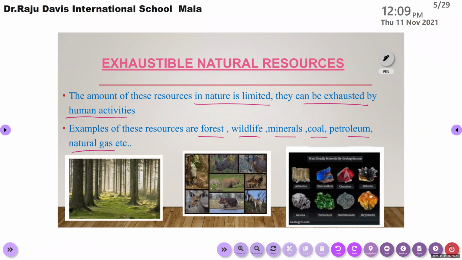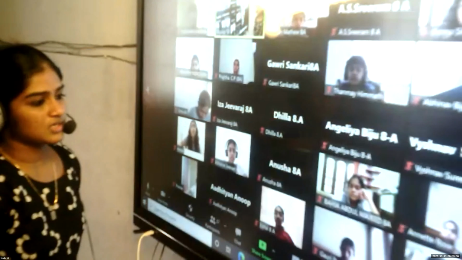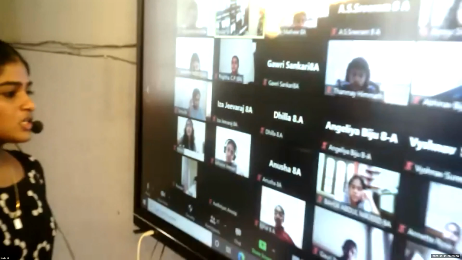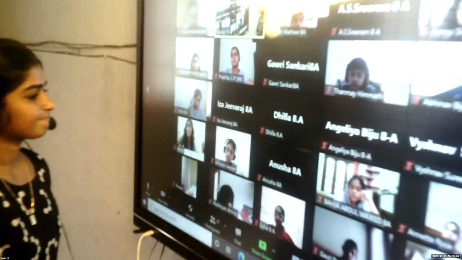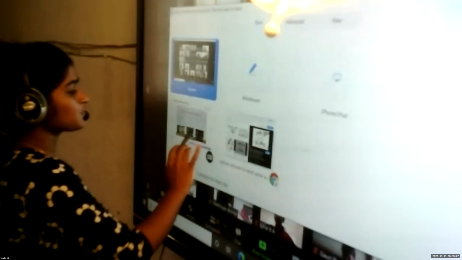So what is fossil? Can you tell me? You have learned it in social science, right? The dead remains of dead animals. Okay. Dead remains of plants and animals, right? That is known as fossil. So what will be fossil fuel? Fuel from fossils. Very good. The fuel that can be obtained from such fossils is known as fossil fuels.